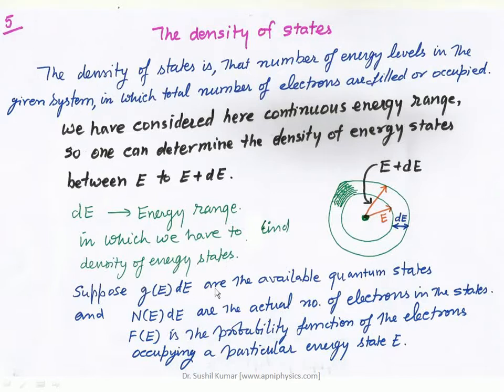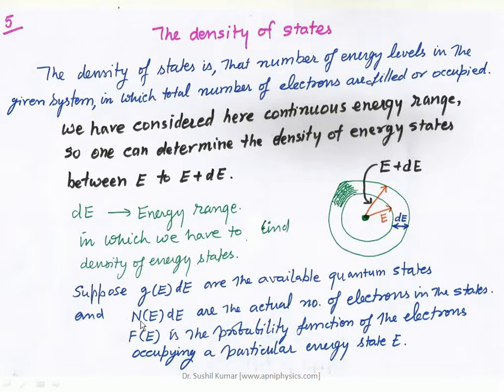Suppose G(E)dE are the available quantum states. The notation for the density of states is G(E), and we have to find G(E), the density of states in the range of dE. So the total number of energy states will be G(E)dE. These are the quantum states, and N(E)dE are the actual number of electrons in these states, right?